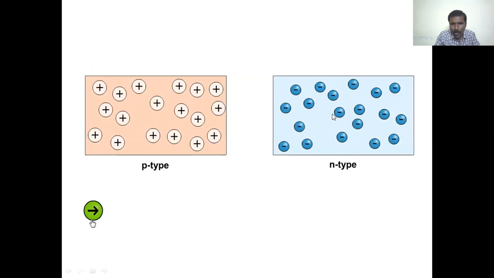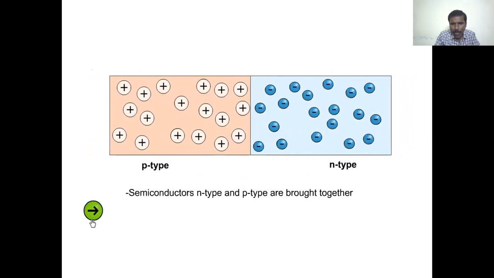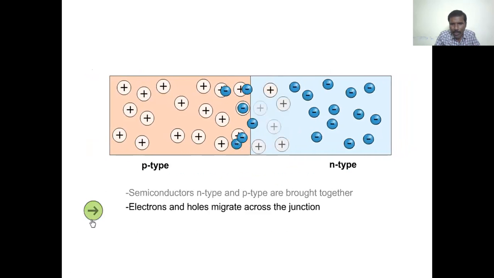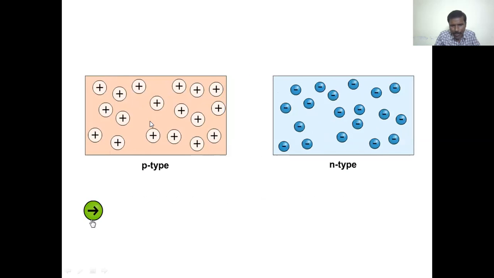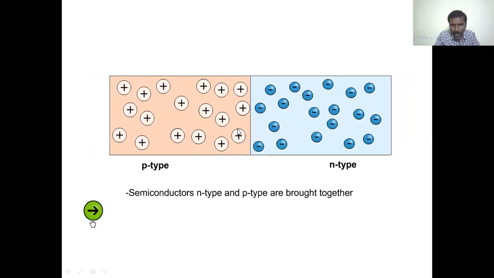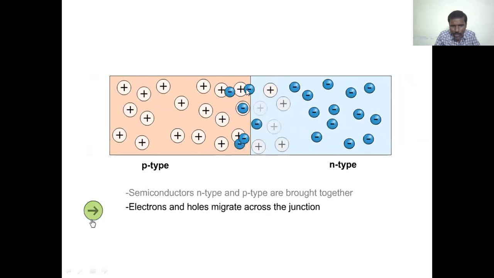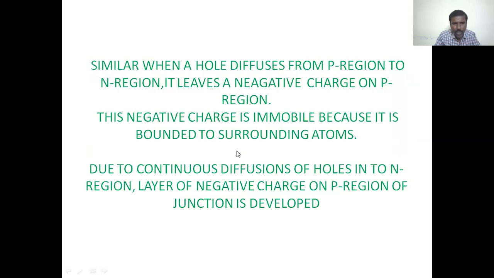Due to the mobility of electrons from n type region to p type region, a positive charge region is formed. Similarly, due to the mobility of holes from p type region to n type region, a negative charge region is formed. That is, due to continuous diffusion of holes into n region, a layer of negative charge on p region of the junction is developed.